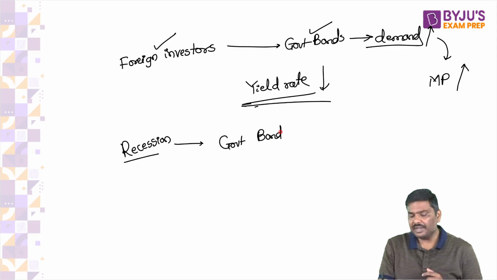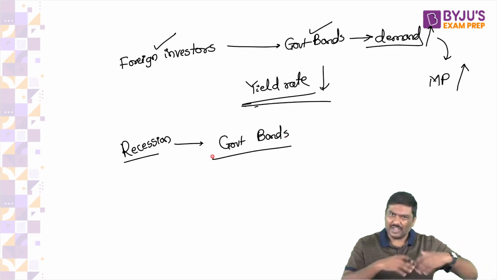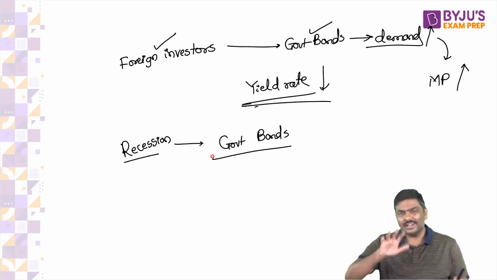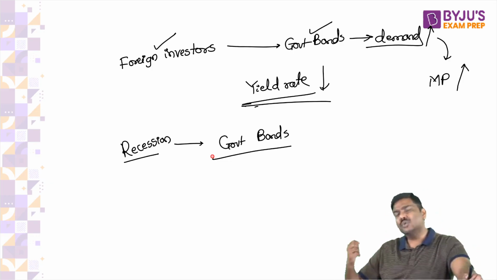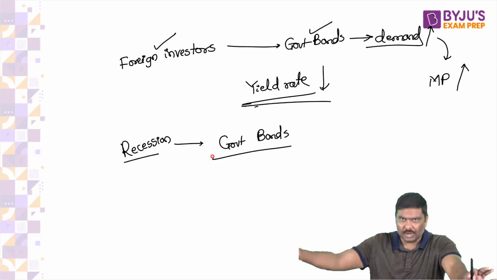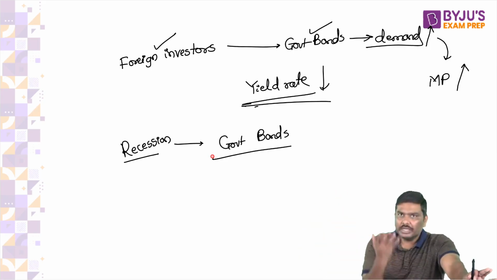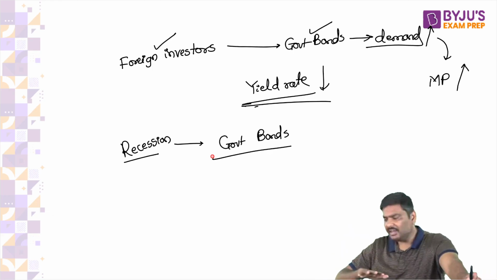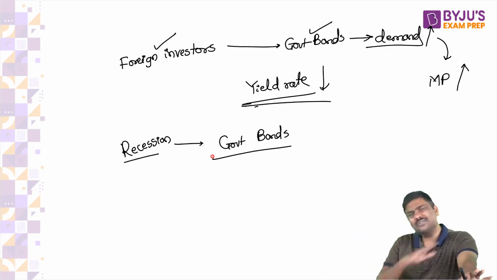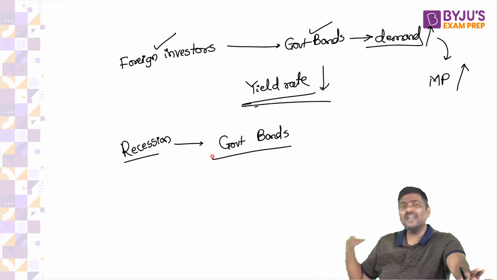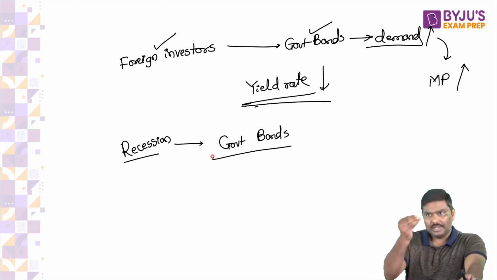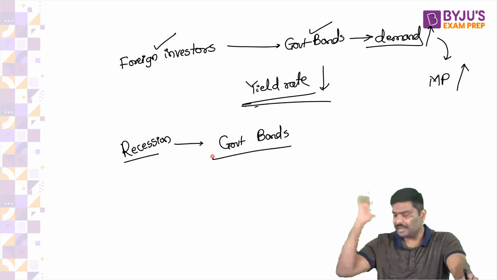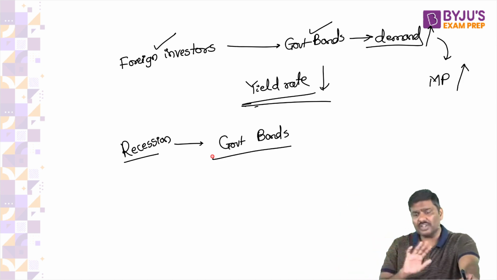I'll repeat the statement. Imagine in India, we are moving towards slowdown and recession. Generally at this point of time, investors would prefer to invest more and more in government bonds. Why? Government bonds are very, very safe investments. Give me one example where the government of India has defaulted on the payment. You will not get it. Don't waste your time.